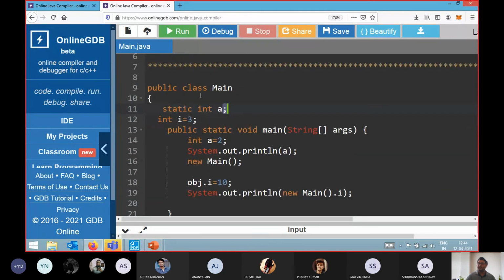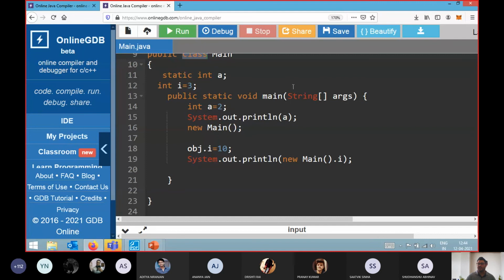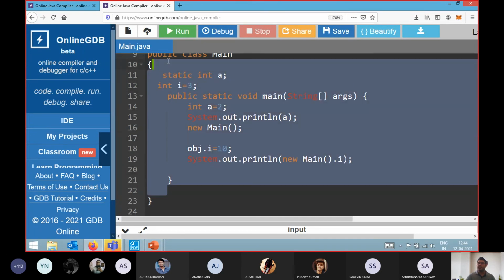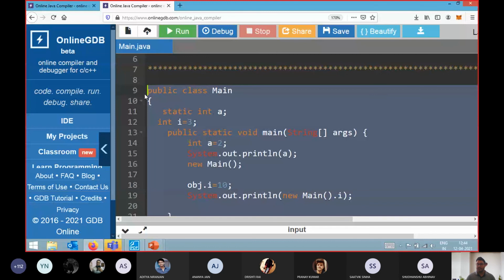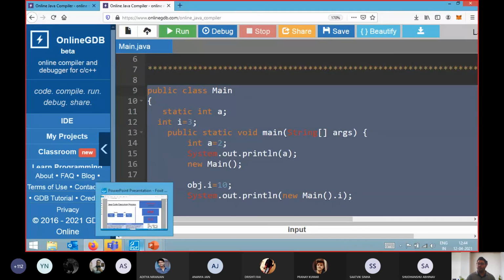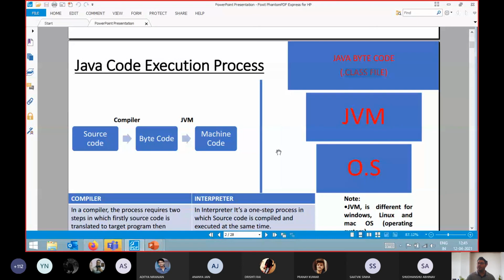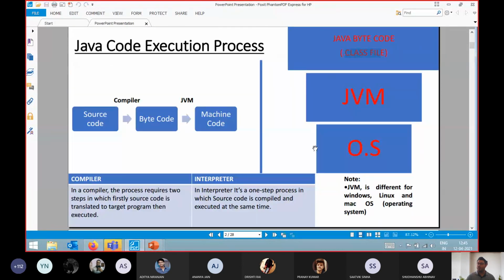It's not that everything is novel or unique. In C++, you also have class and all these concepts, methods, functionality. But the way they wrote this entire programming language made it so popular. As I told you, it is platform independent, it can work on different platforms. You don't require a single platform. At that time, if someone was thinking that you can work on different operating systems, no need to worry, that was a major advantage.